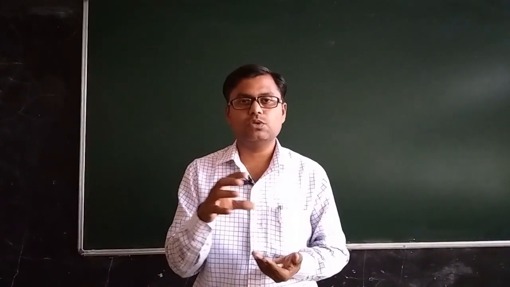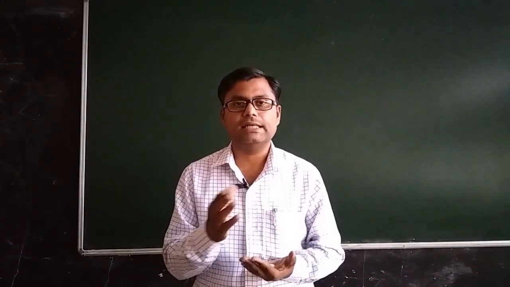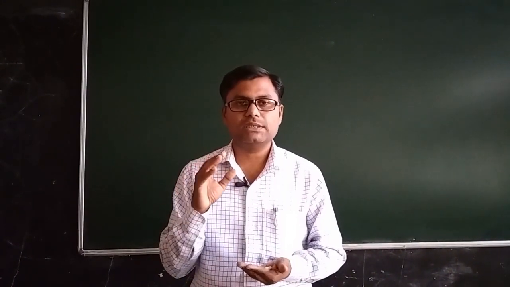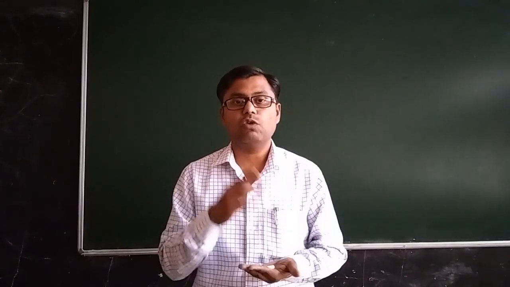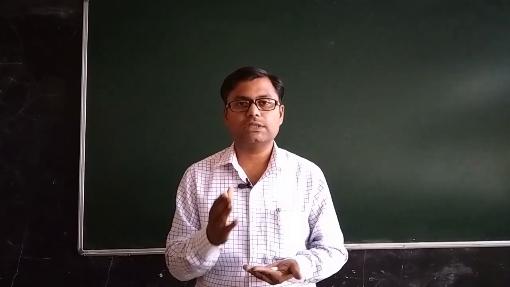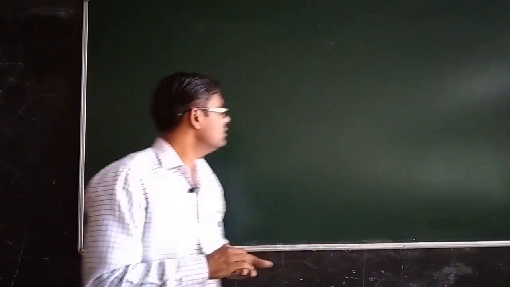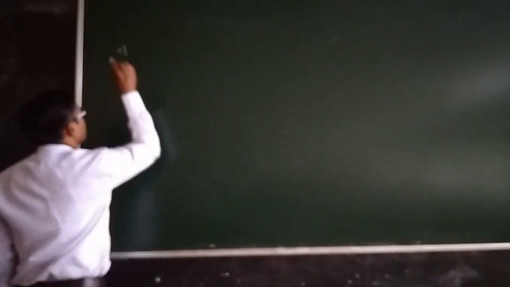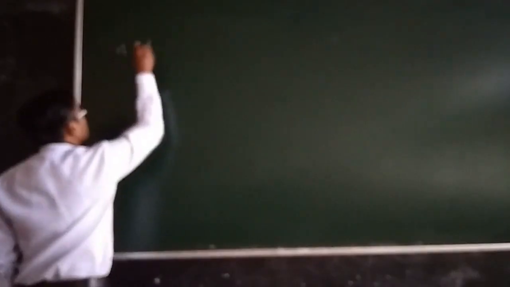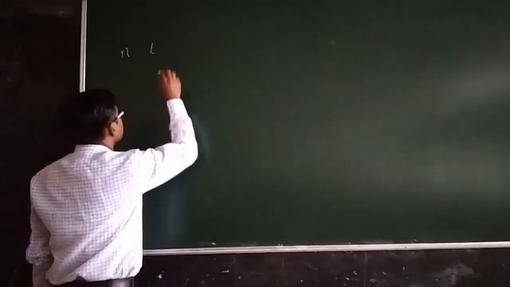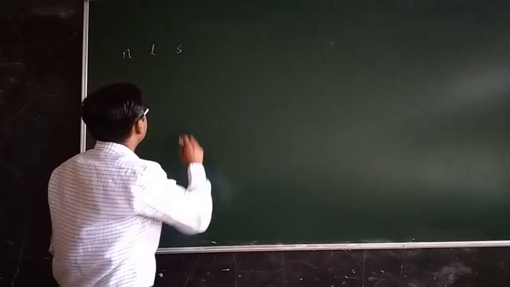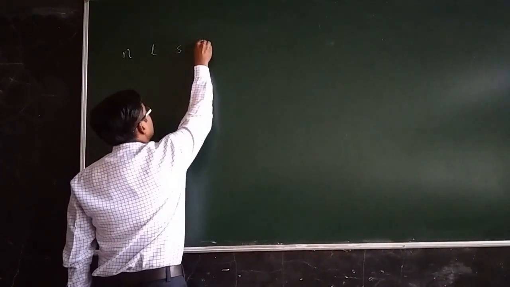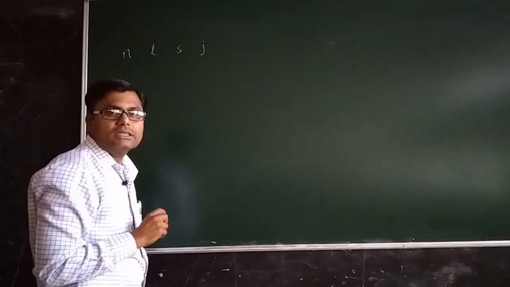After studying these two important concepts, we realize that some additional quantum numbers are required in order to study the complete state of the electron as a whole. What are the quantum numbers required? We require a principal quantum number n, an orbital quantum number L, a spin quantum number denoted by small s, and a total angular momentum quantum number J.